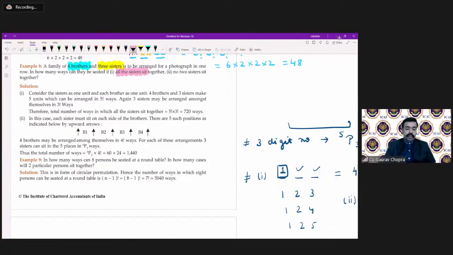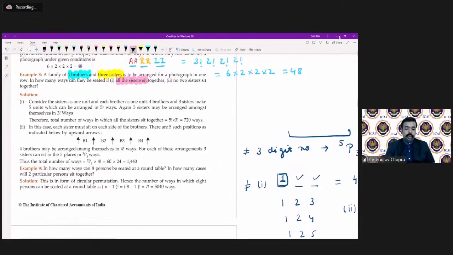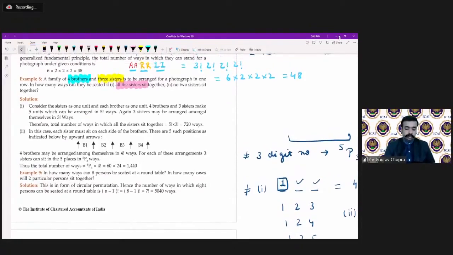Okay, so we have to find this. In the first part, all the sisters sit together. So the sisters will be treated as one single unit, S1, S2, and S3, all sitting together.